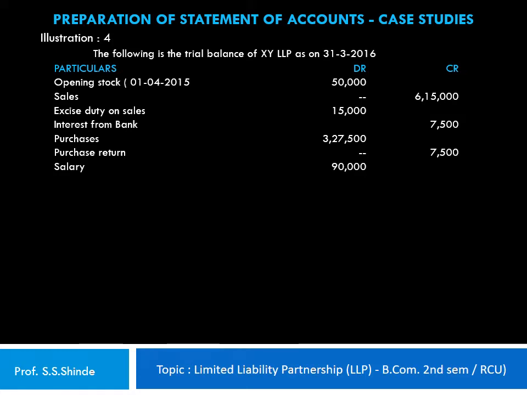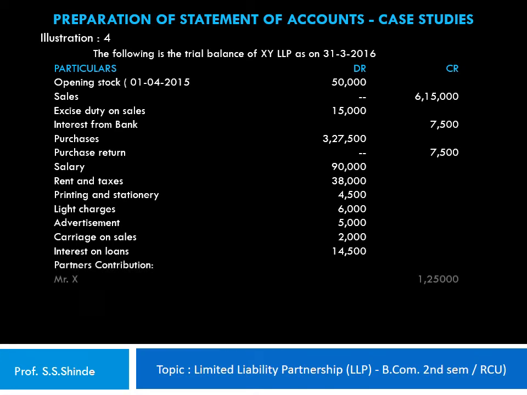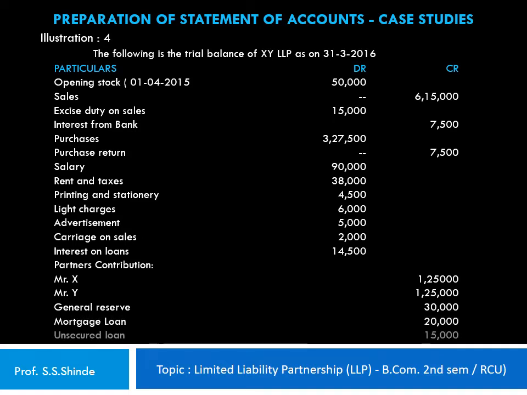Salary 90,000 rupees. Rent and taxes 38,000. Printing and stationery 4,500. Light charges 6,000. Advertisement 5,000. Carriage on sales 2,000. Interest on loans 14,500. Partners contribution Mr. X 1,25,000. Mr. Y 1,25,000. General reserve 30,000 rupees. Mortgage loan 20,000. Unsecured loan 15,000 rupees.